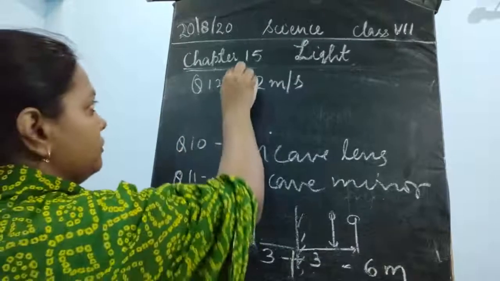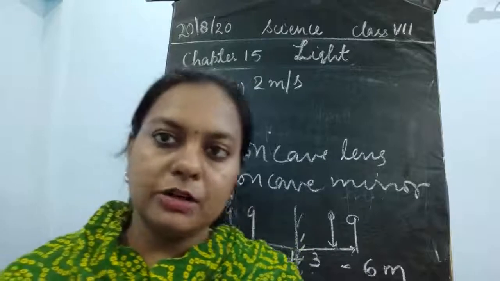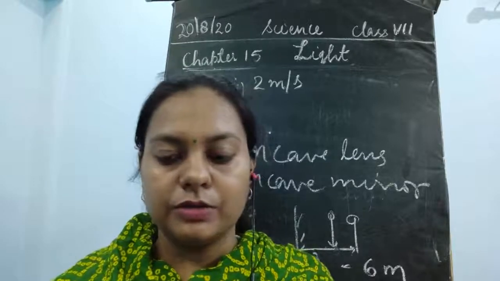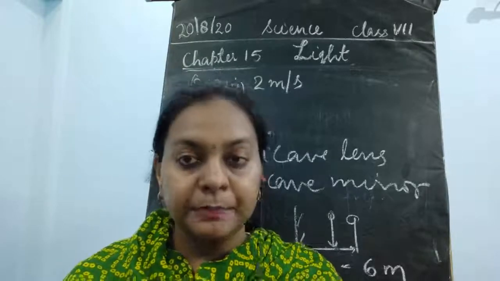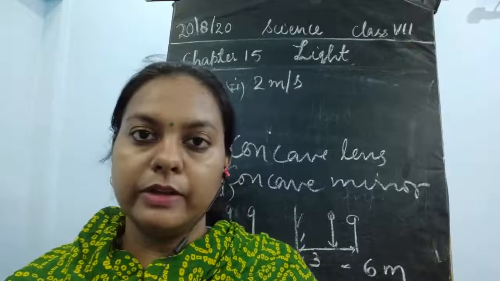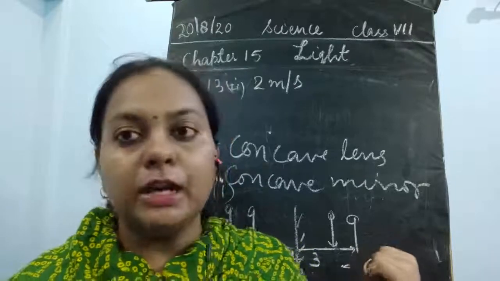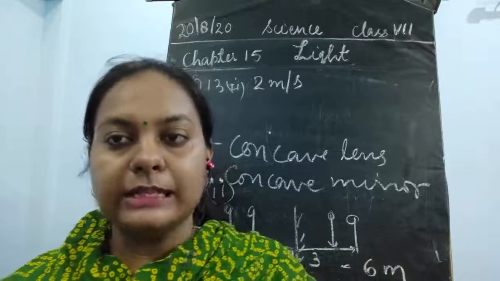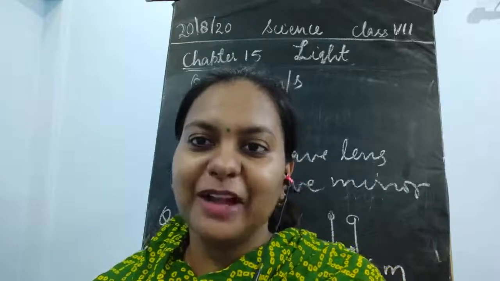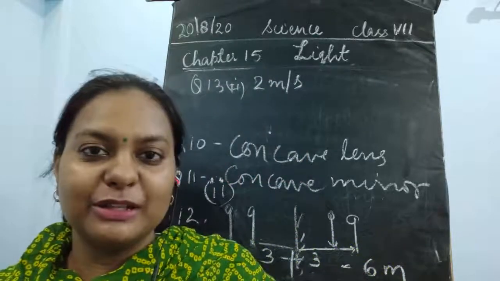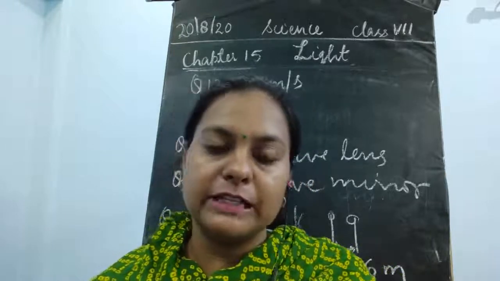So this was all about the exercises of this chapter, children. Please complete your questions and answers, and also draw the diagrams of the different mirrors and the different images formed by them, the curved surfaces and even the plane mirror. Whatever diagrams are related to this part of your exercises, please complete that. I can't take the copies unfortunately, but I can see your images, so please send me the images in my mail after completing your work.